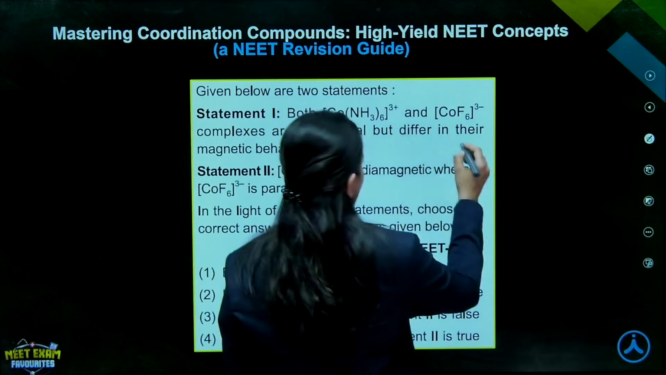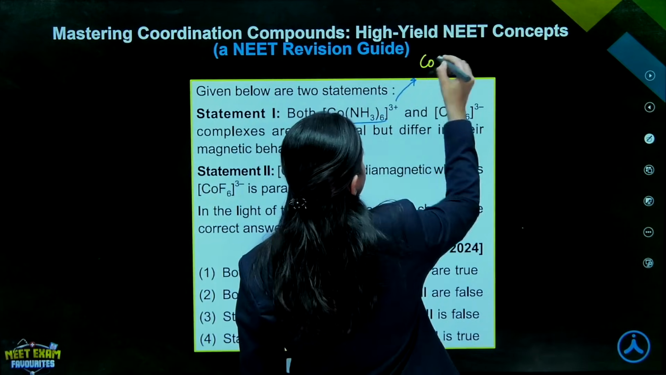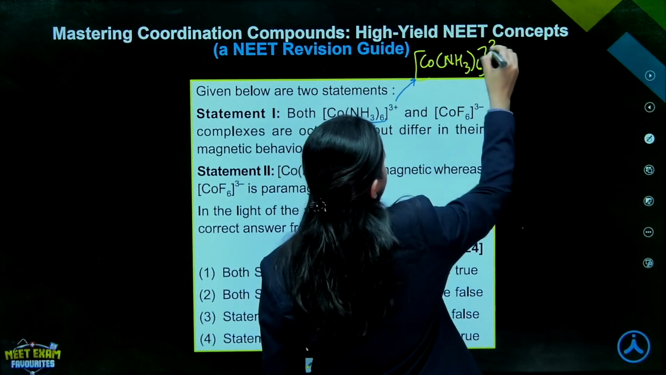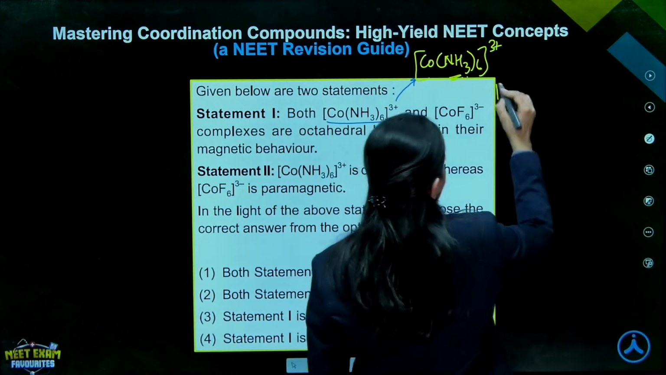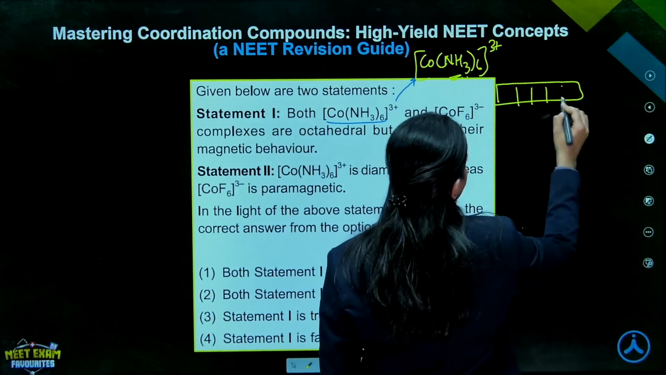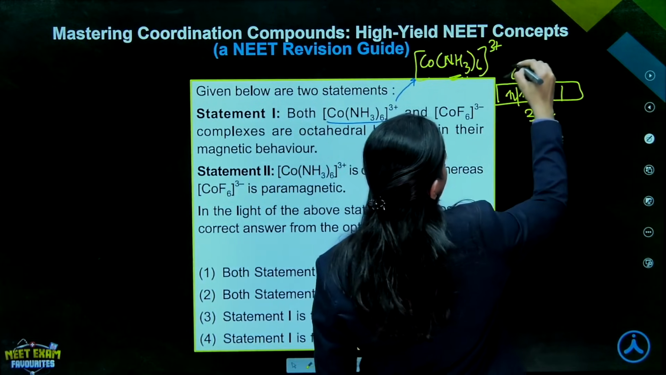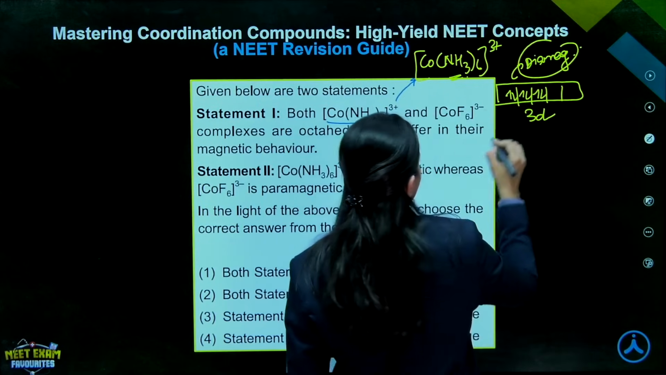right? So, अगर मैं बात करूँ [Co(NH3)6]3+ की, right? So, this ammonia will basically act as a strong field ligand, right? So, pairing हो जाएगी 3d orbital में. So, this will basically be diamagnetic, right? Whereas अगर हम बात करें